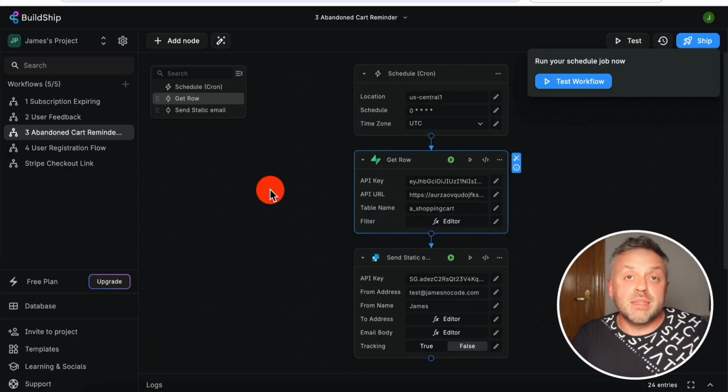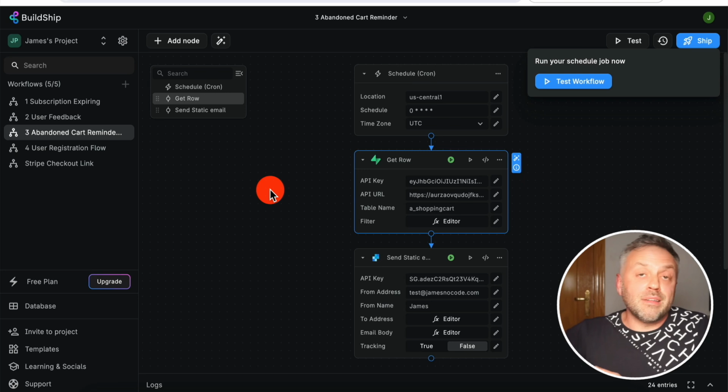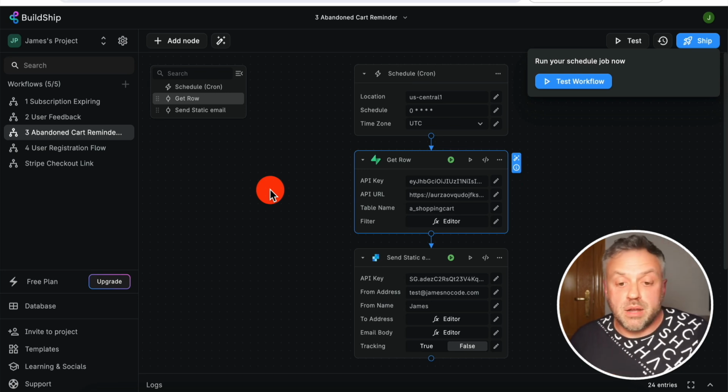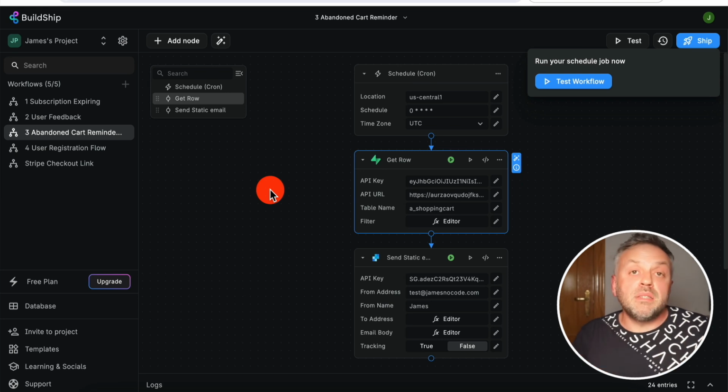And you've got to admit, recovering abandoned shopping carts should be at the top of your list anytime you build any kind of e-commerce app or just any app that uses shopping cart functionality, because this will enable you to capture the orders that did not go all the way to the end, where the user did not end up purchasing the product. So this is an amazing functionality.